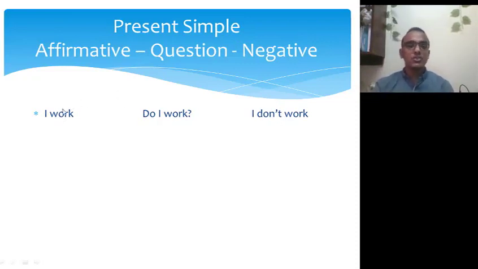In the question, do I work? In the negative, I don't work. So what did you notice here? Here, I want you to know that when we use I, we, you, and they, we put the verb in the infinitive.